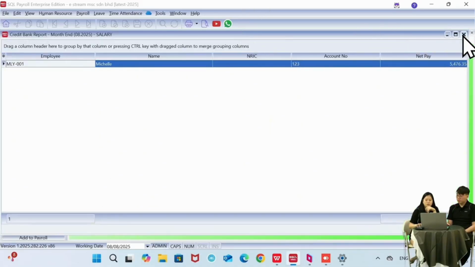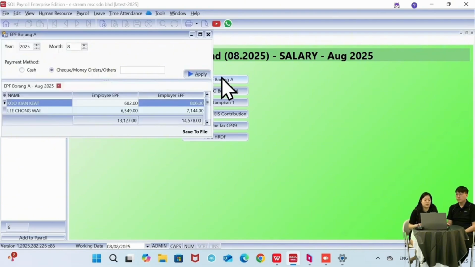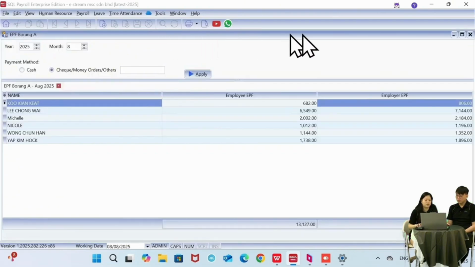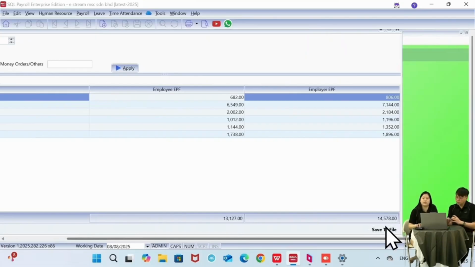Okay, so this one is for the salary payment. Then the next one is the more important one, which is the statutory payment. For salary we have to pay to 5 different departments. The first one we have is the EPF. So I just click on the EPF, same thing, I just open up, and then at the bottom here, we have the save to file buttons also.